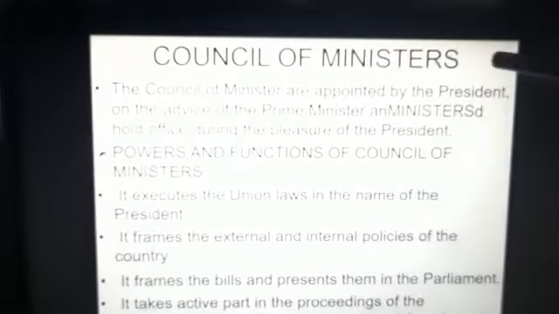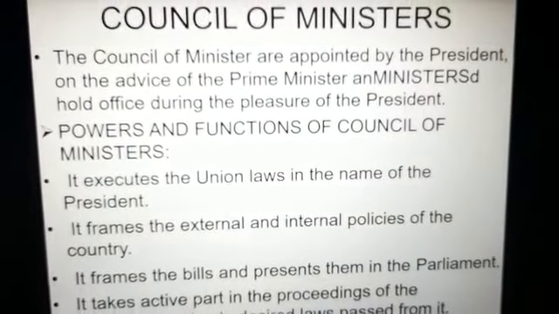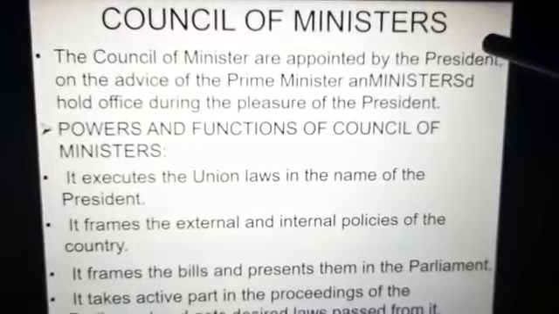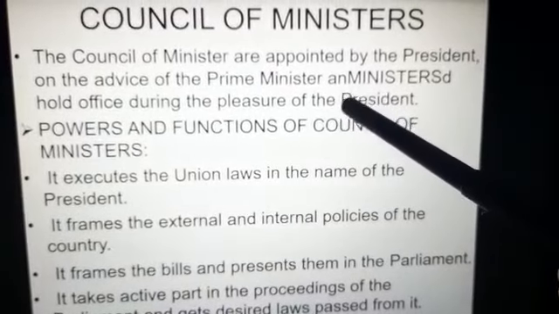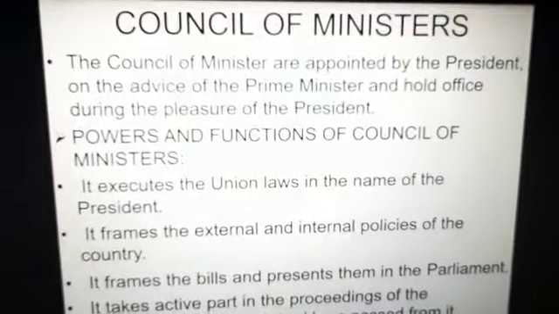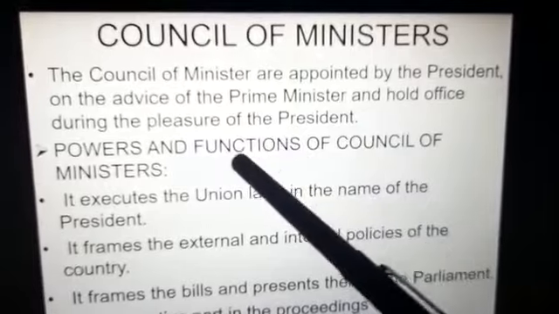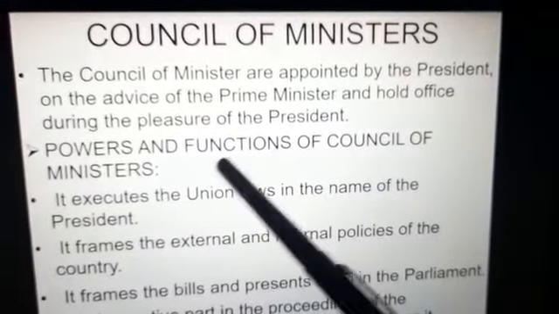Now, moving on to the Council of Ministers. The Council of Ministers is appointed by whom? By the President on the advice of the Prime Minister, and holds the office during the pleasure of the President. Now, what are its main powers and functions?